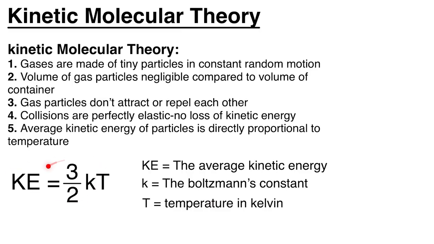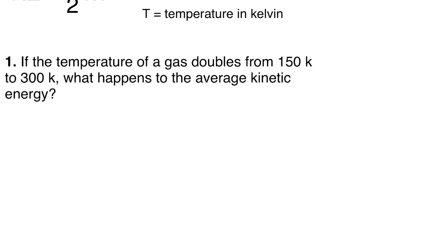And we can see the equation here, KE is equal to 3/2 kT, where KE is equal to the average kinetic energy, K, so this K, is equal to the Boltzmann's constant, and then the T is equal to temperature in Kelvin. So with that in mind, let's go over our first problem.